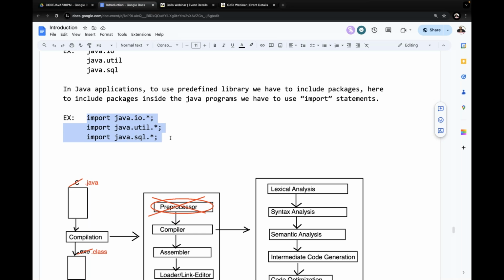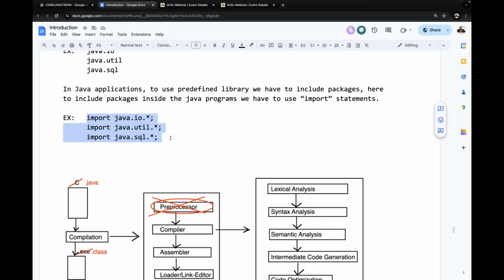Runtime maximum. Observe carefully. In Java, when we execute a Java program, JVM will load the required classes and interfaces to the memory from the packages. That's it. JVM will load the required classes and interfaces to the memory at runtime of the application, not at compilation time of the application. Understand my point here now?